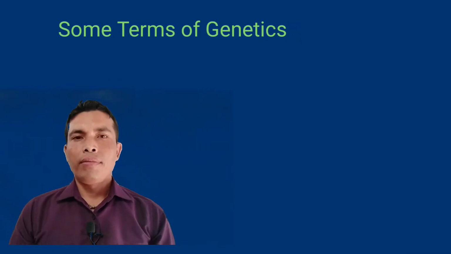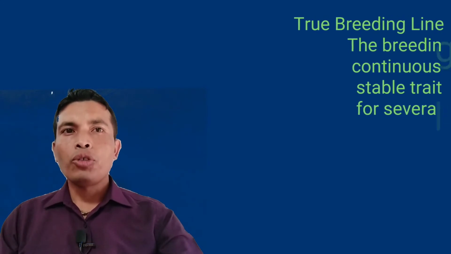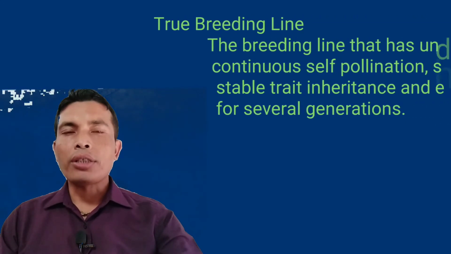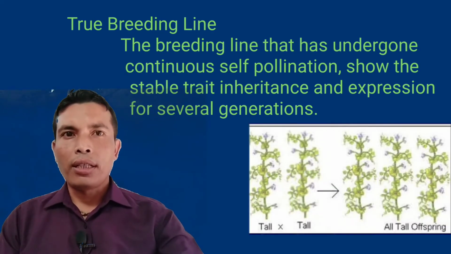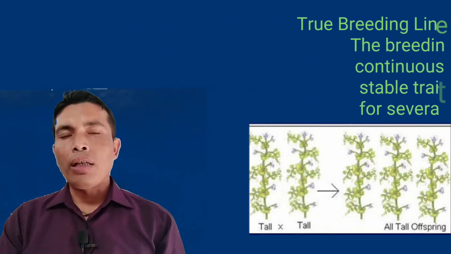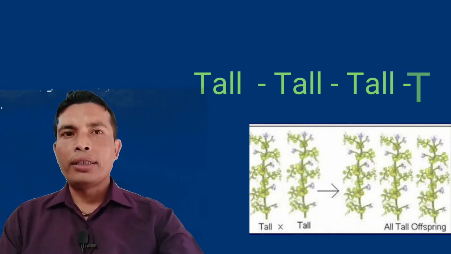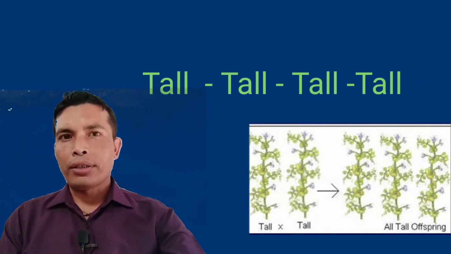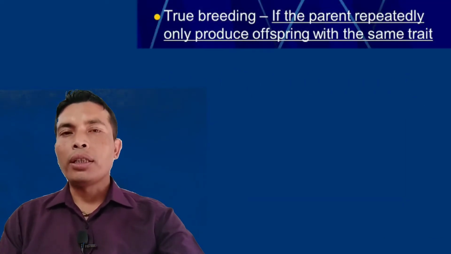Here, let us know some other terms of genetics. Now, let's have true breeding line. True breeding line is the breeding line which has undergone continuous self-pollination, so it shows stable trait inheritance and expression for several generations. Let us take an example. When a tall plant has self-pollinated and got only tall plants without getting any short plant in continuous generations, then the breeding line is said to be a true breeding line.